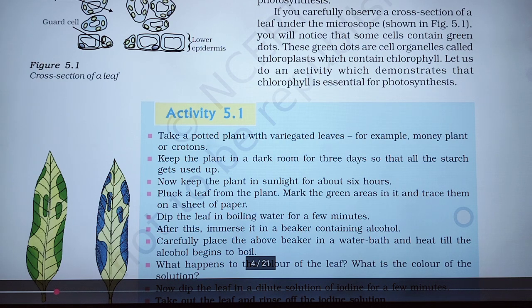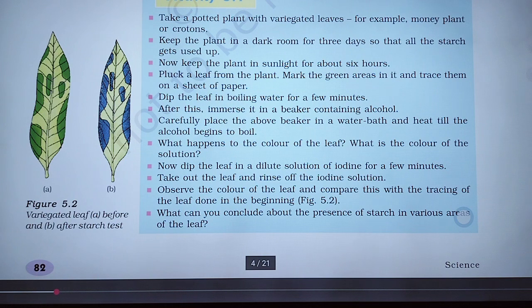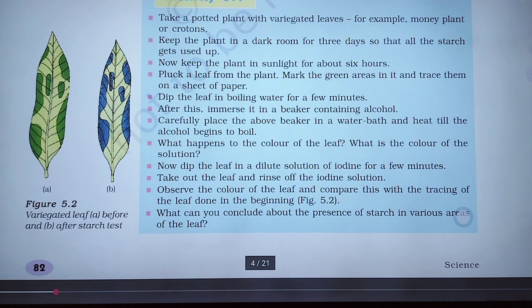After this, immerse it into a beaker containing alcohol. Carefully place the beaker into a water bath and heat till the alcohol begins to boil.